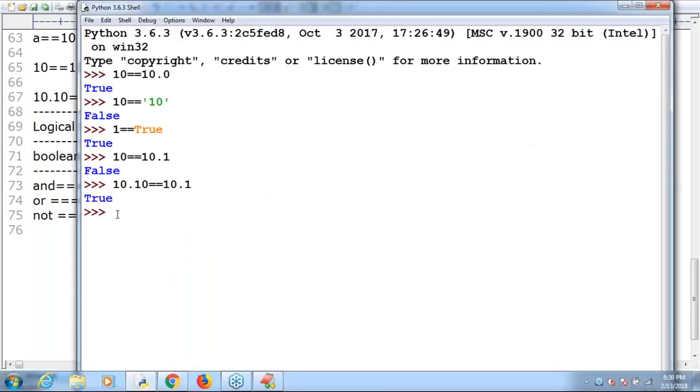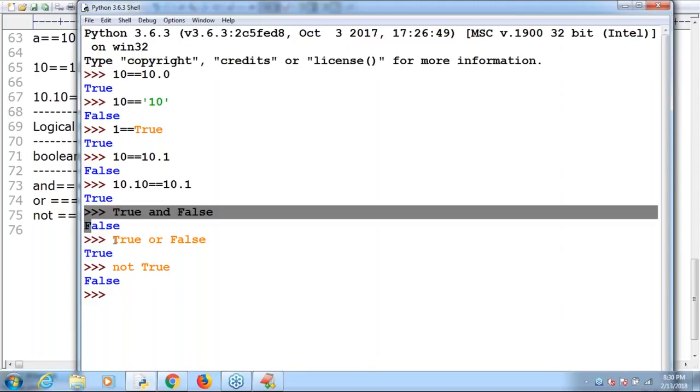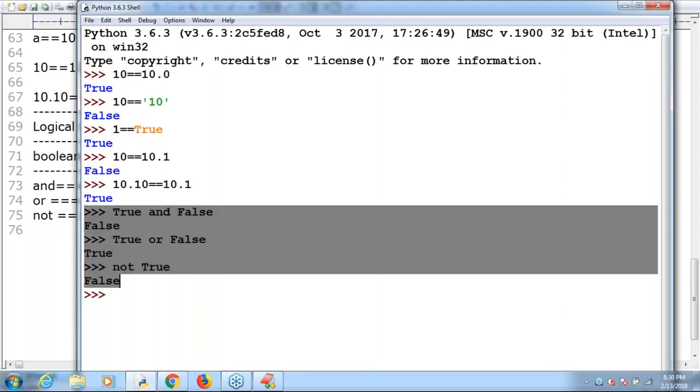Okay, very simple. Just observe that I'm taking true and false. Can anyone tell me the answer? True and false: false is the answer. Next, true or false: true. Yes, it's very clear. Next, not true: false is the answer. Straightforward. Here we are not required to spend much time, because you are already aware of what the and, the or, and the not do for Boolean types.